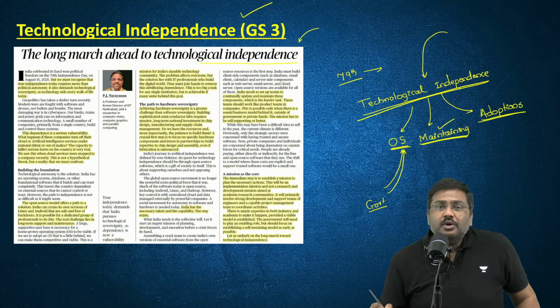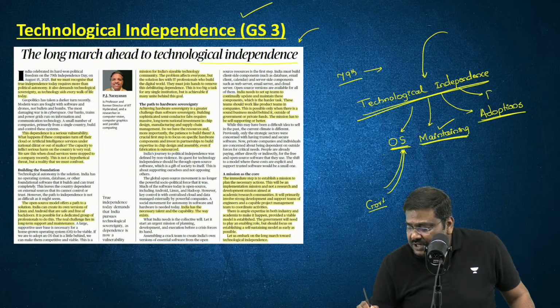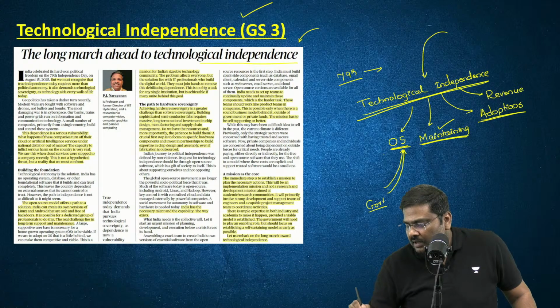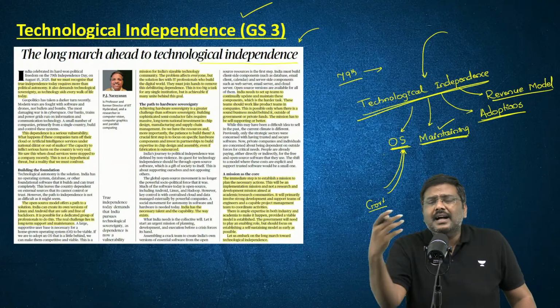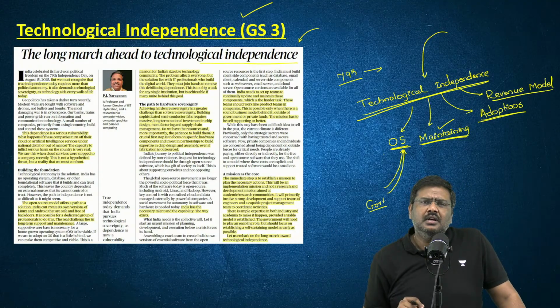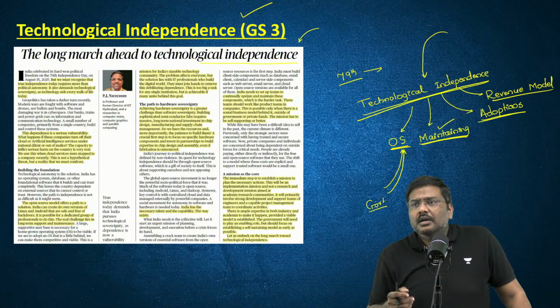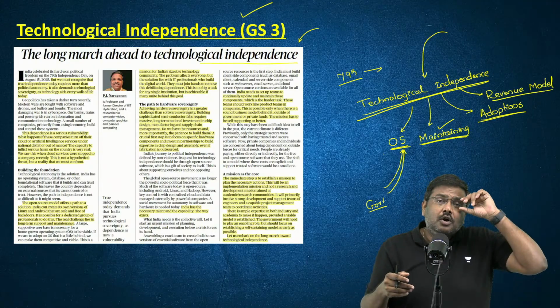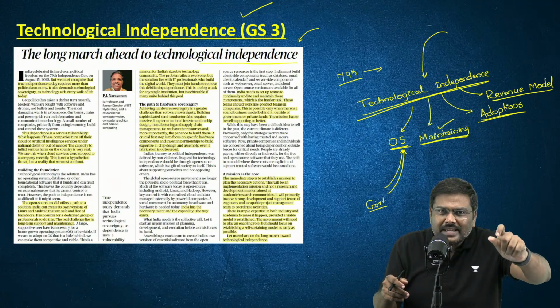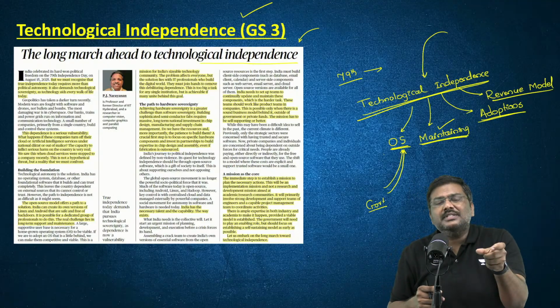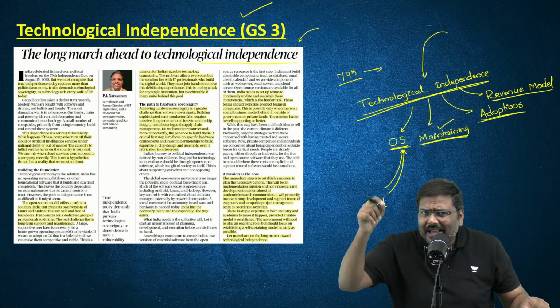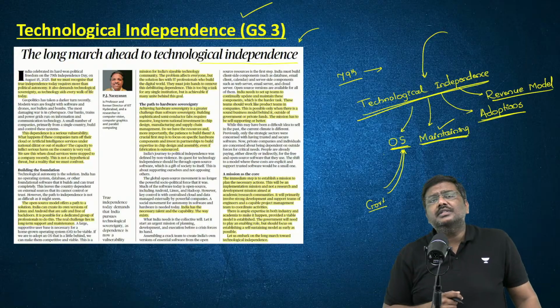And there is also a need to ensure there is an efficient revenue model. Once we develop this kind of system, a company which will provide operating services, adoption will be there, right? Government will promote it, but the government cannot keep on subsidizing all of this in perpetuity. There has to be an efficient revenue model for this.